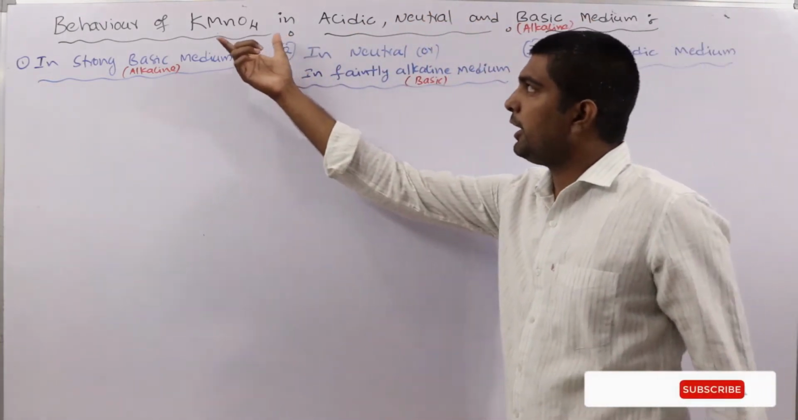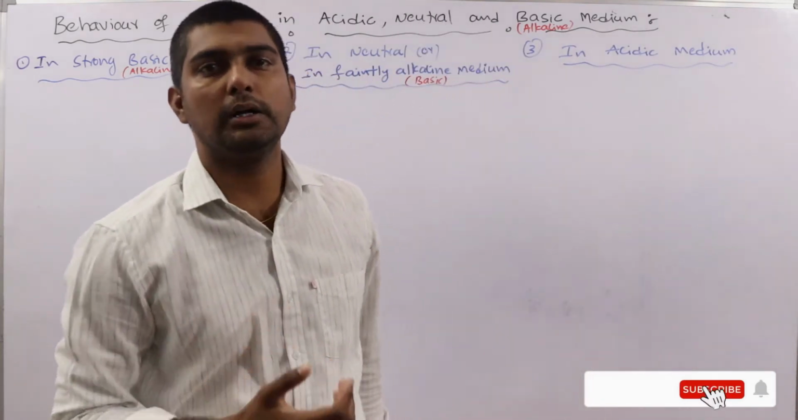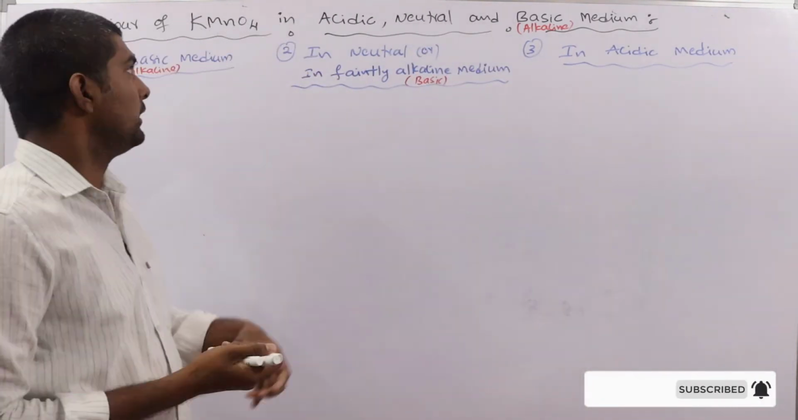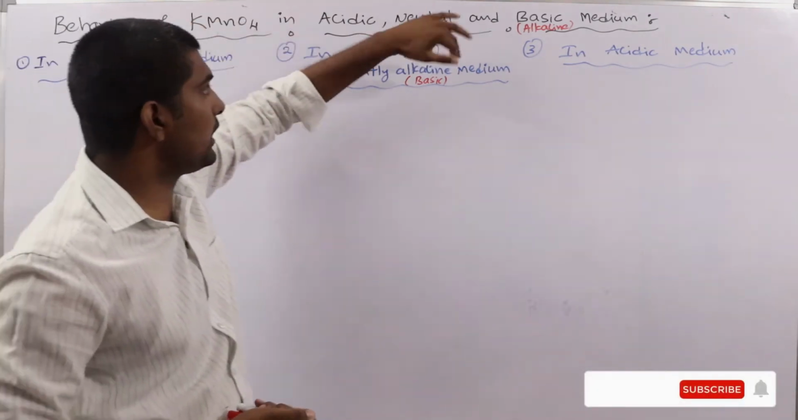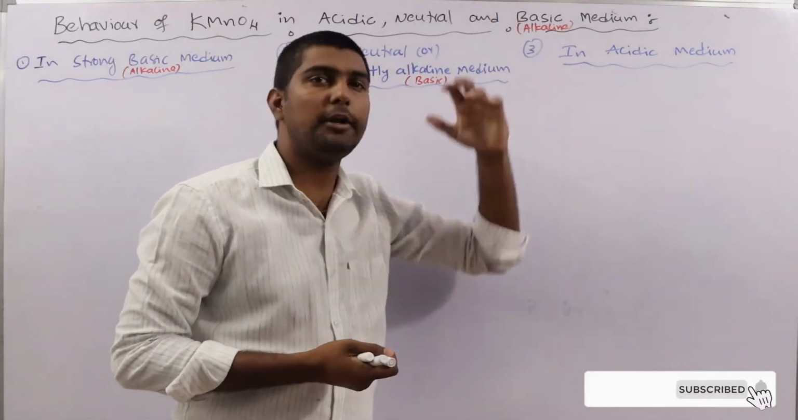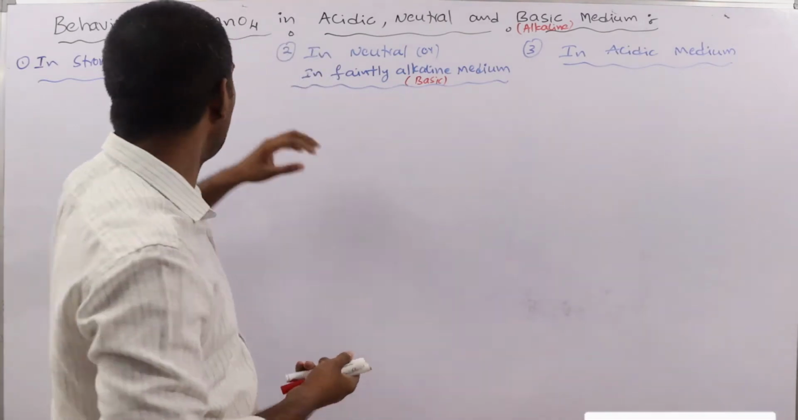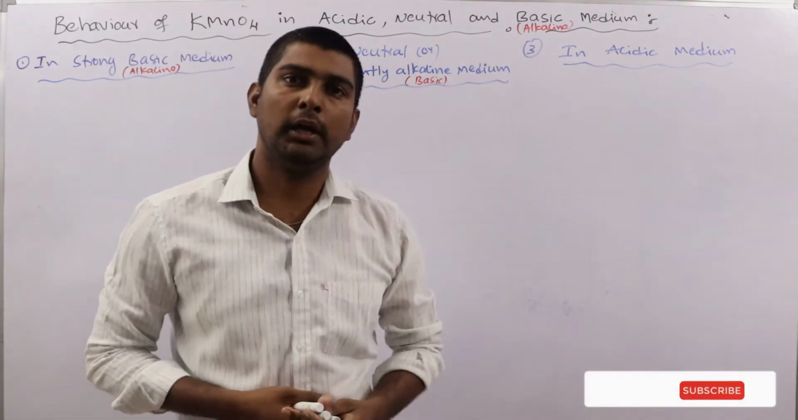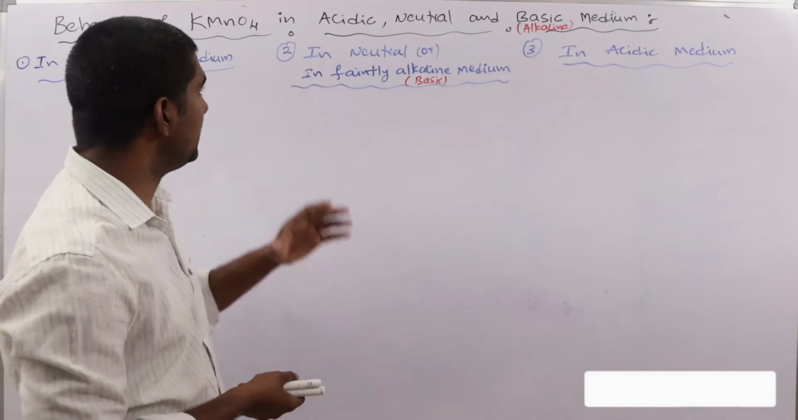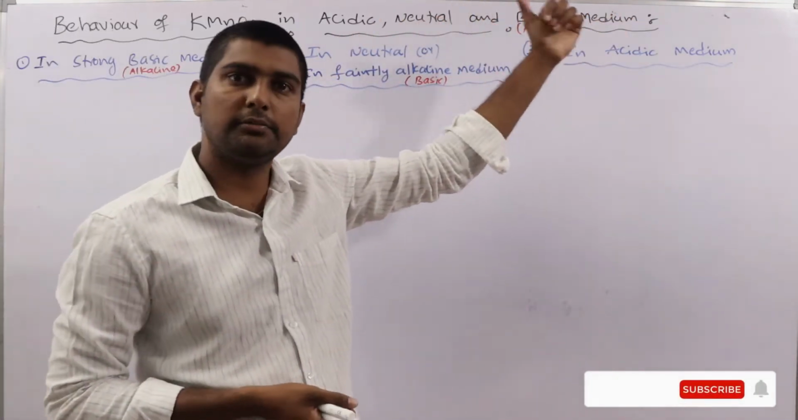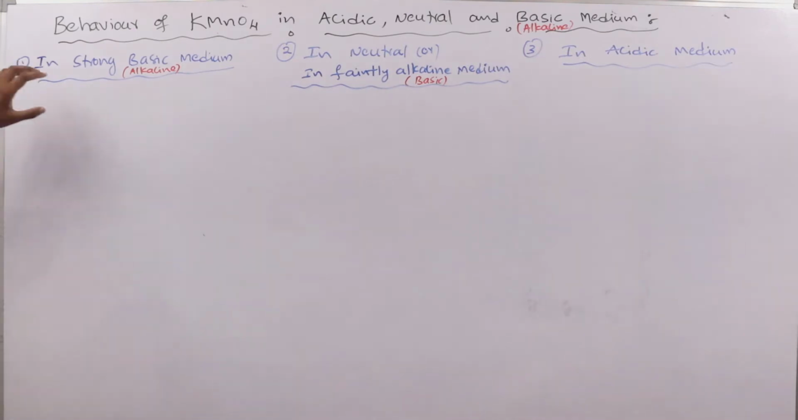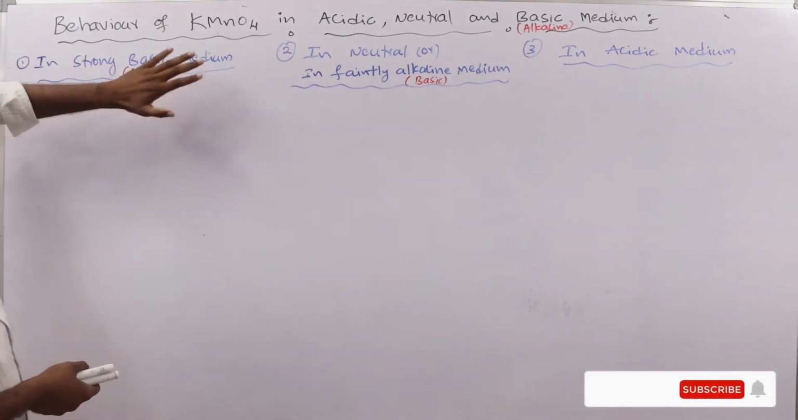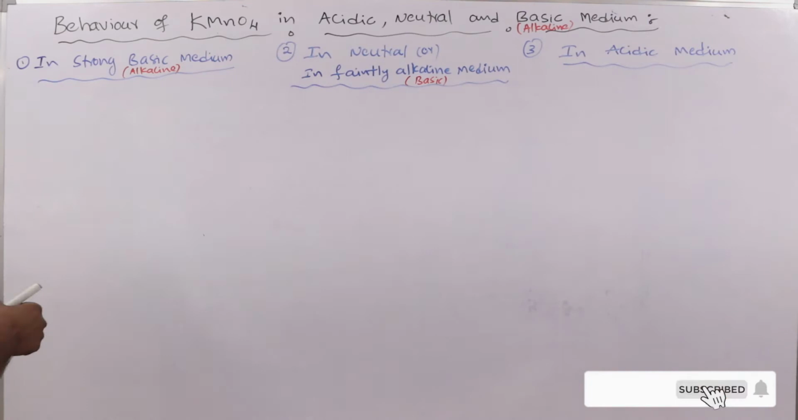KMnO4 is one of the best oxidizing agents and acts as an oxidizing agent in acidic, neutral and basic or alkaline medium also. That is the speciality of KMnO4. It can act as an oxidizing agent in three media, that's why it is special and very important. Let us discuss how it behaves in the strong basic or alkaline medium.